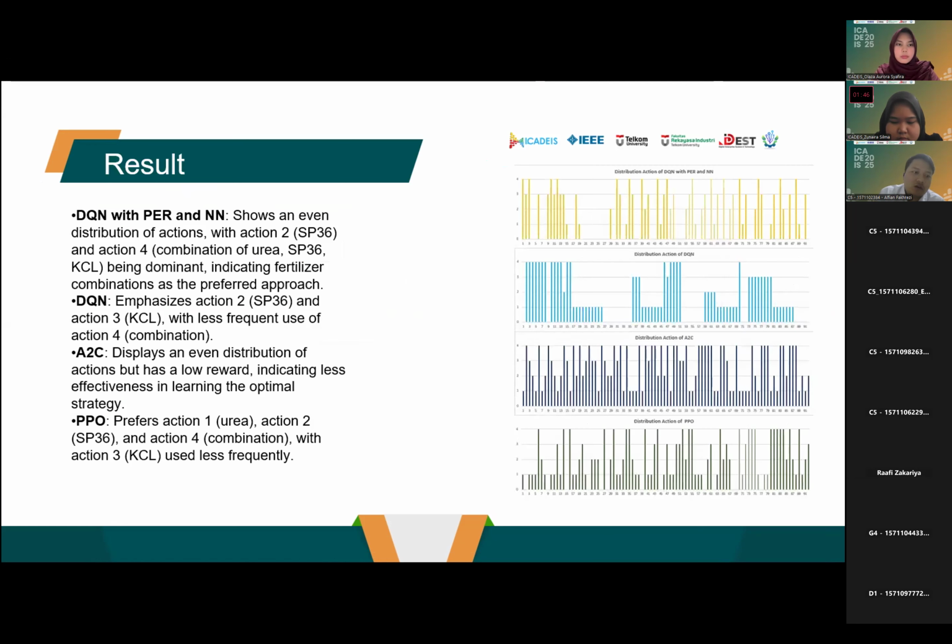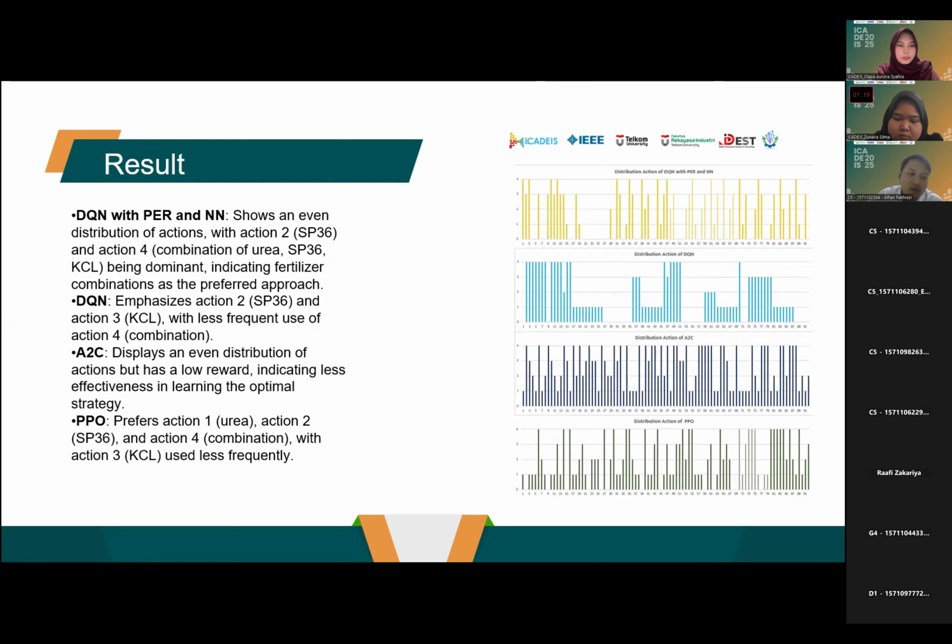The deep neural network with prioritized experience replay and noisy network shows an even distribution of actions with action 2 and action 4 being dominant, indicating fertilization. Then the deep neural network emphasizes action 2 and action 3 with less frequent use of action 4.